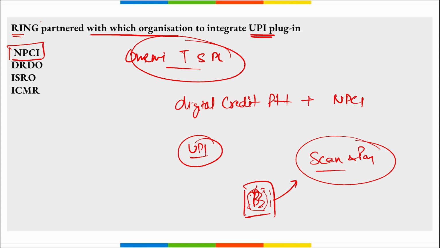Apart from this, the UPI plugin offers a faster approach and better customer experience to both merchants as well as the fintech corporation. So coming back, it was Ring that partnered with NPCI to integrate the UPI plugin for easy payment, right? For scan and pay facility.